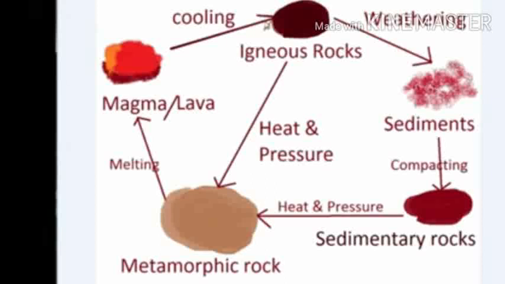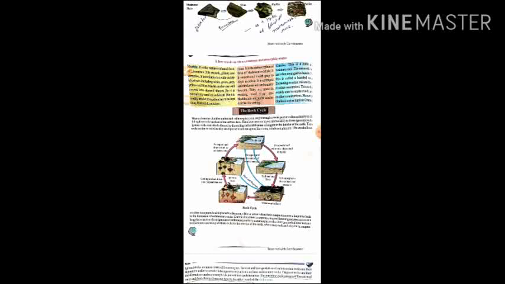So, this process is known as the rock cycle. In this picture, we can easily understand the rock cycle. We can say that there is no trace of a beginning and no prospect of an end. This process can occur in different orders and the cycle goes on forever.